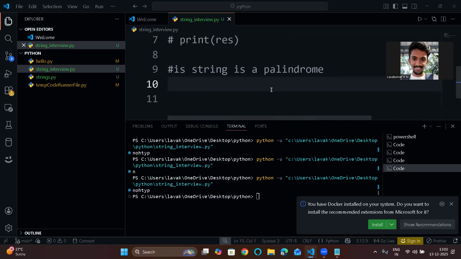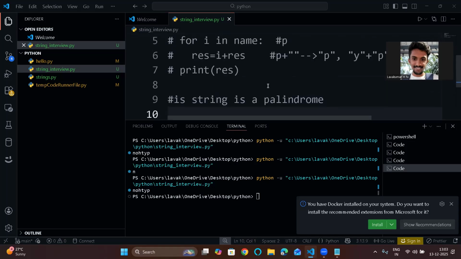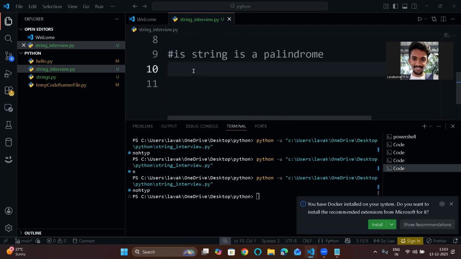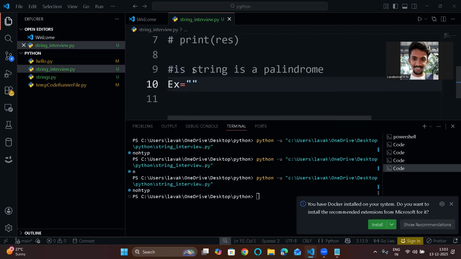It's the same as reversing a string, the same logic, so you can see here. Let's take palindrome. Basically, understand what a palindrome is. Even after reversing a string, it will be the same as the original. Some examples will be mom. If we reverse mom, it will be the same as the original, right? You can take other examples also, like dad, madam. These are some examples of palindromes.